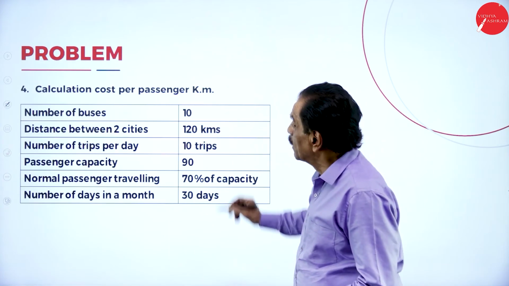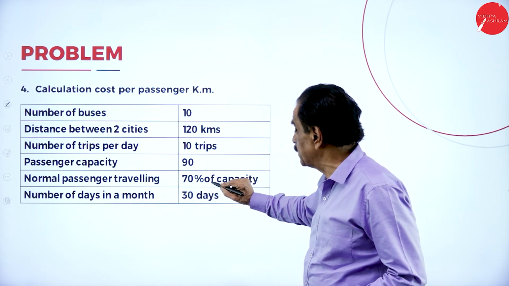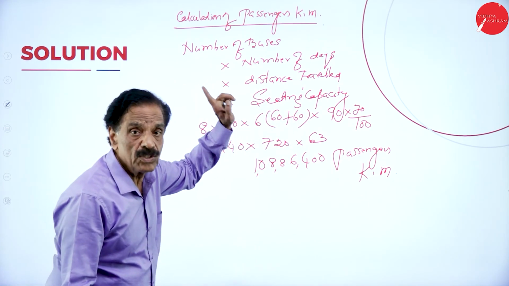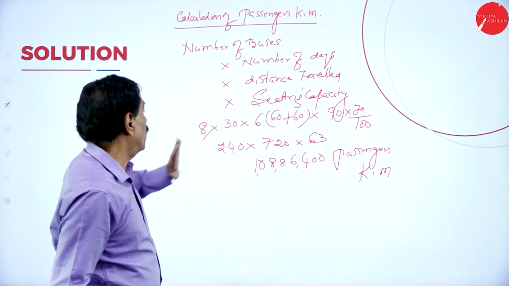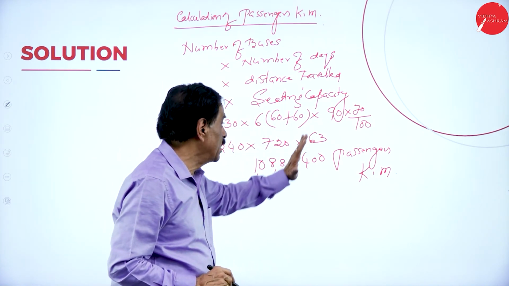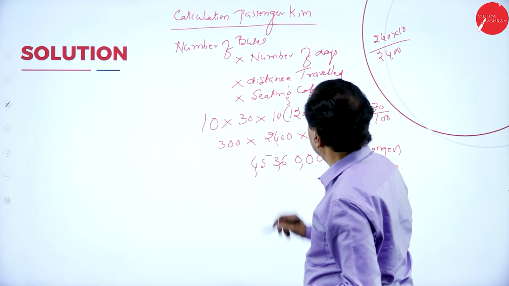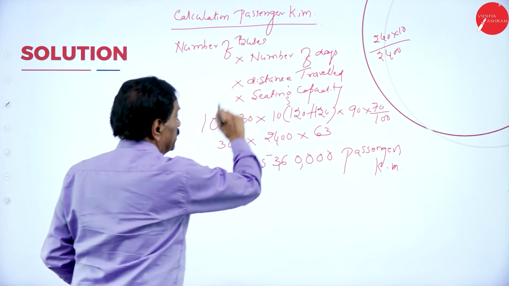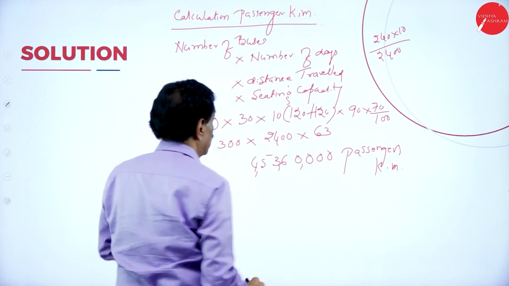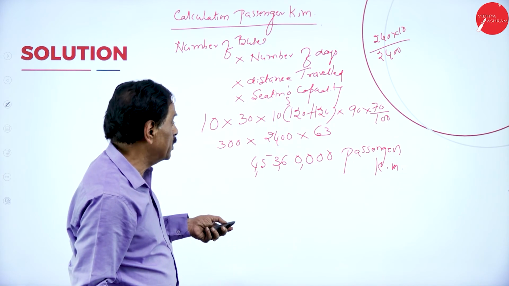Next one, number of buses 10, 120 kilometer, 10 trips, 90 capacity, 70%, 30 days. So number of buses into number of days into distance travel into seating capacity. Number of buses is 8, 30, 120 into 6, 720, it is 63. It will come like this. Then next, number of buses, number of days, distance travel. Number of buses is 10. Distance traveled is 120 into 2, 40 into 10. Here 90 into 70, so much will come.